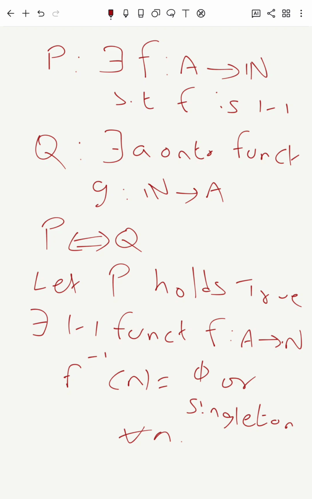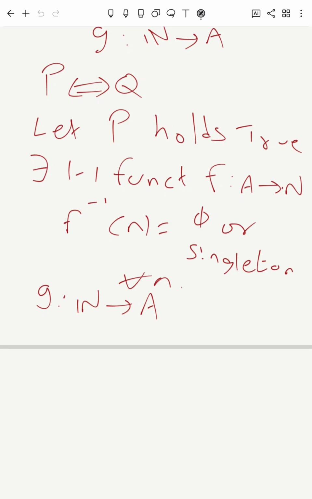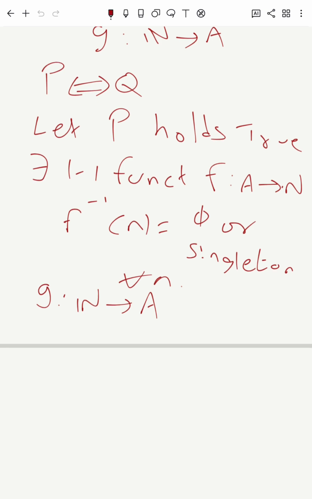So therefore, what we do for this is, I'll define a g from N to A. How do I define g of n?